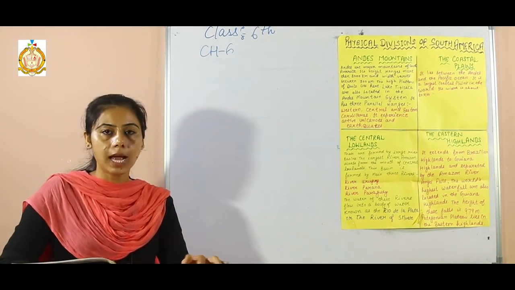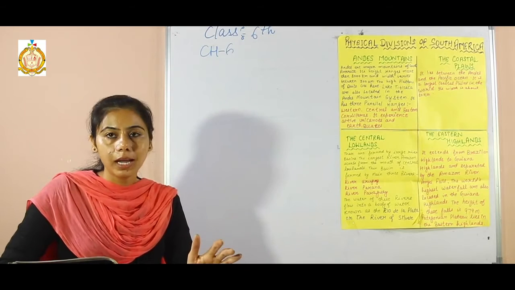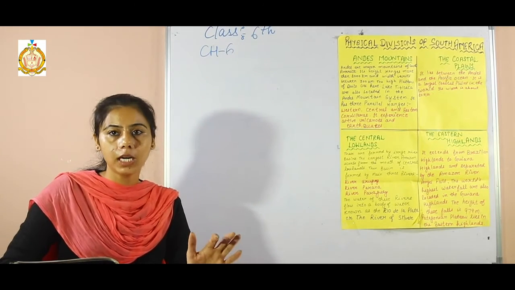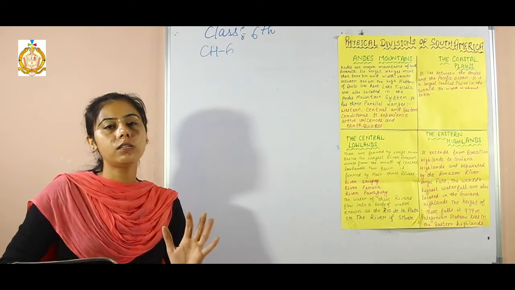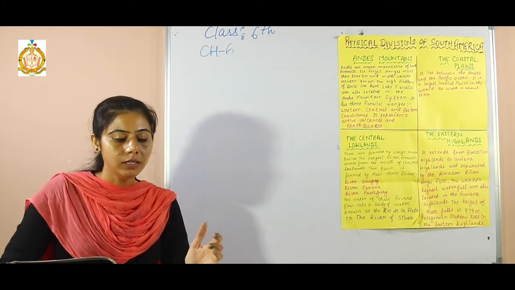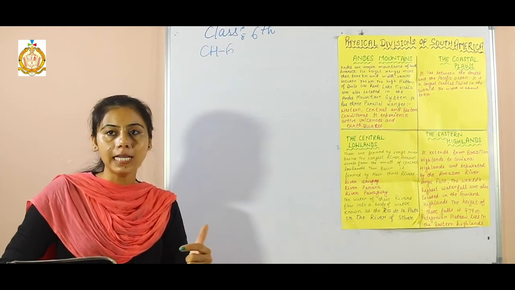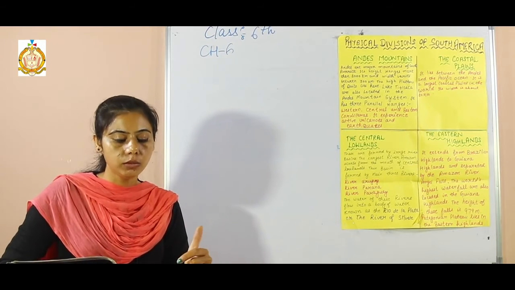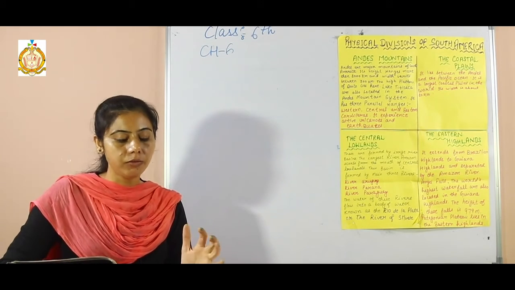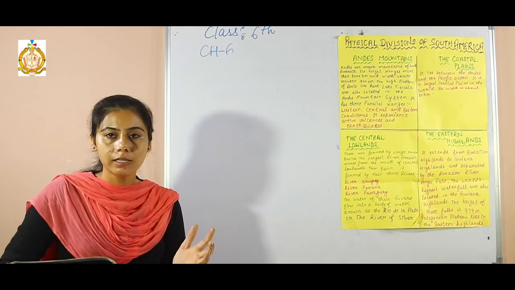The next one is the climate in the Amazon river basin. As we know, the Amazon river basin is situated near the equator, so it experiences two kinds of climate, a wet season and a less wet season. The wet season runs from September to May, and the less wet season is from June to August. The difference between day and night temperature varies between 2 to 5 degrees Celsius.